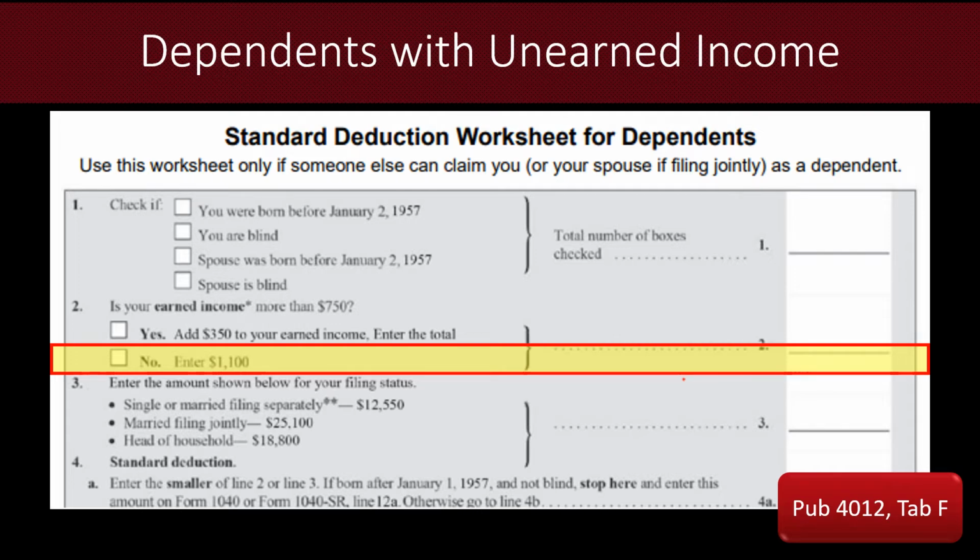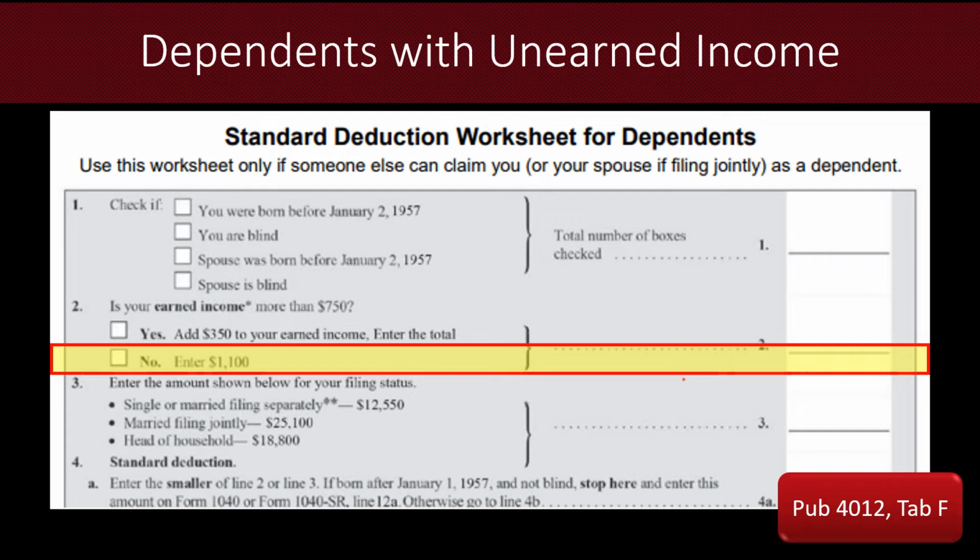So they may still be filing and they may need to file, but they will be claimed by somebody else, in which case they have some different rules and different thresholds for their standard deduction. And if they have earned income, it's their earned income plus $350 as long as it's below the usual amounts. But if they have unearned income, then their standard deduction drops way down to $1,100.